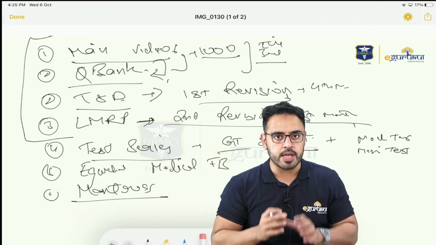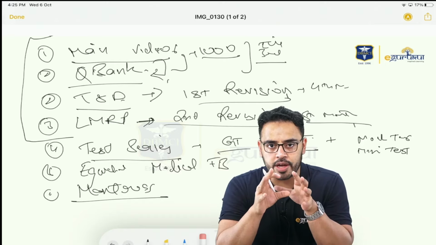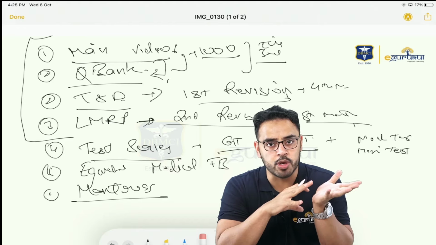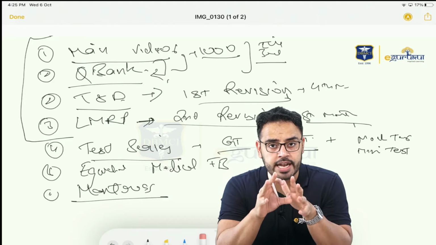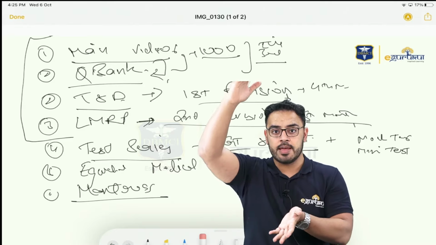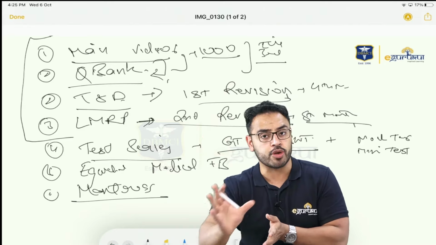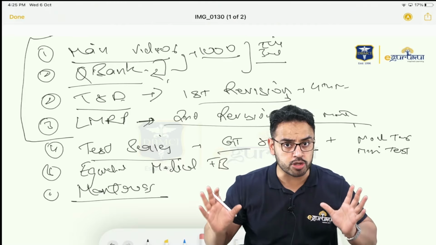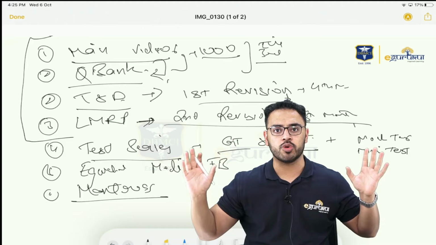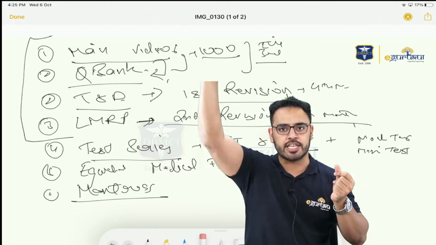So that is why in the first couple of grand tests that you give, you are not going to perform well because your revision is not good, and of course your exam practice is new as well. But by the fourth grand test, that is when you are supposed to grow exponentially. Because by that time your revision has also gained momentum and your exam practice is also gaining momentum simultaneously. So at that point of time, you are supposed to crack the exam exponentially.